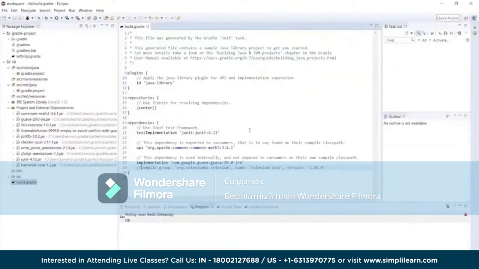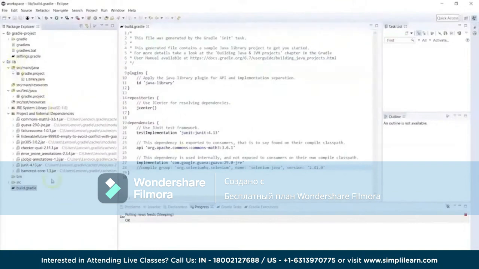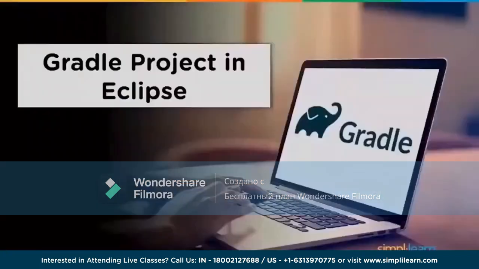So that's the way we prepare a Gradle project within Eclipse, and now you can keep on adding the source code in this one, and that's the way the code base will be added over here. Right, so that's the way the executions or this Gradle project is prepared in the case of Eclipse.